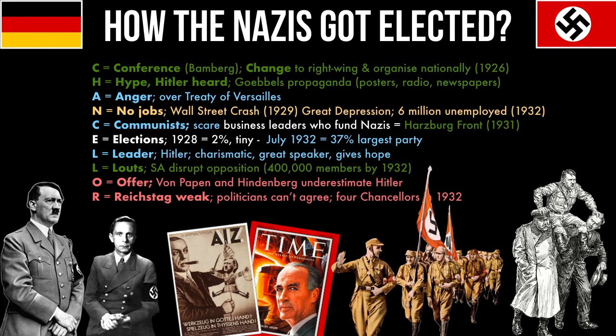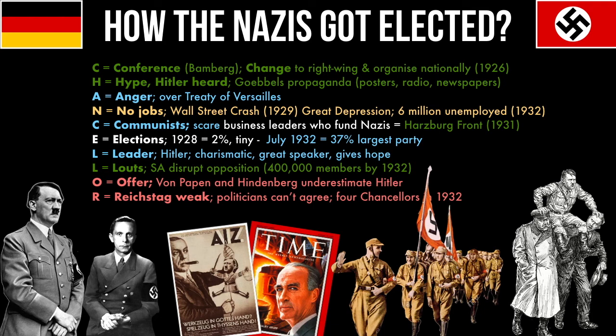We can group the events we've learned into different interpretations of why the Nazis become popular. First of all, is it that the Nazis are skillful? I've put these in green. The conference, they reorganise the party at Bamberg. Hype, Hitler uses propaganda to be heard. The Harzburg Front, they get support from big business. And the SA disrupt the opposition. So the Nazis win because of their own skill at getting elected.